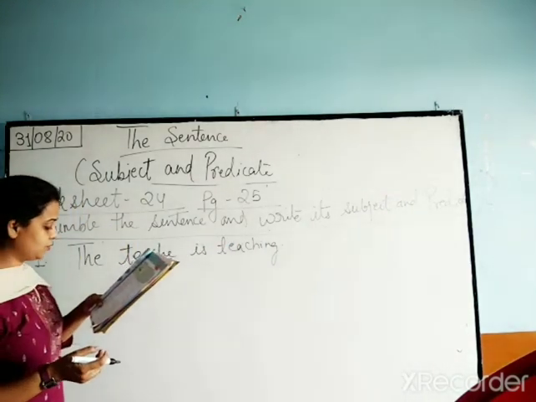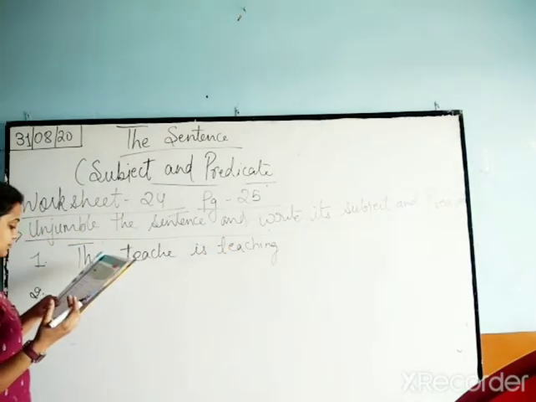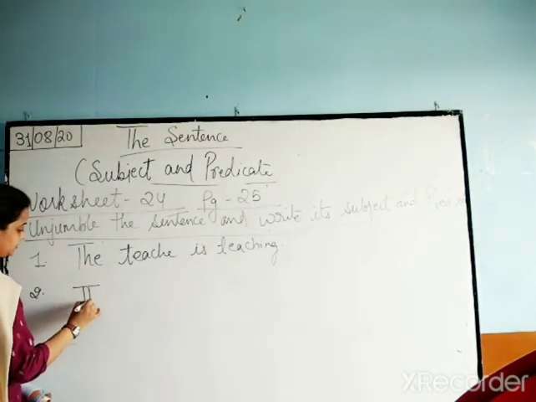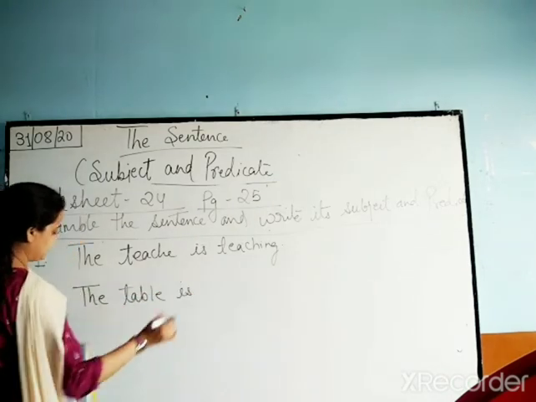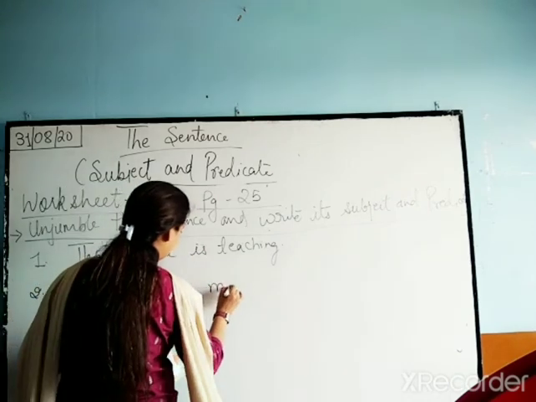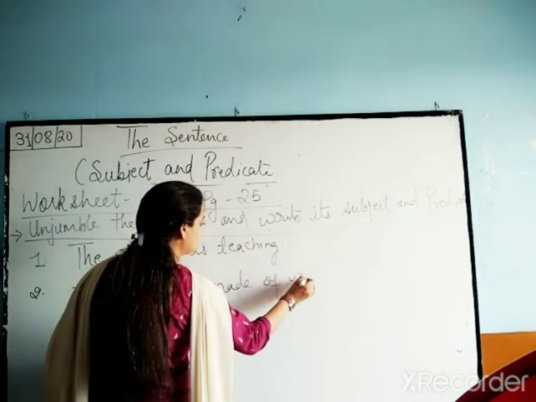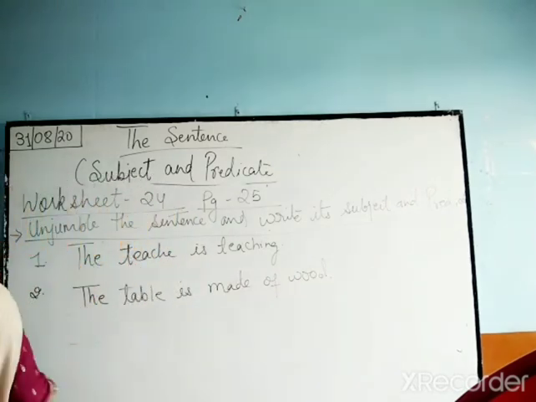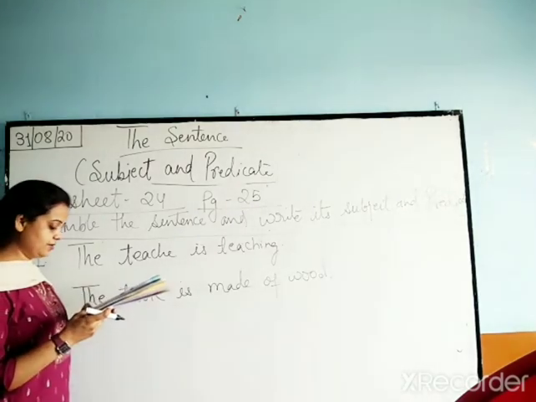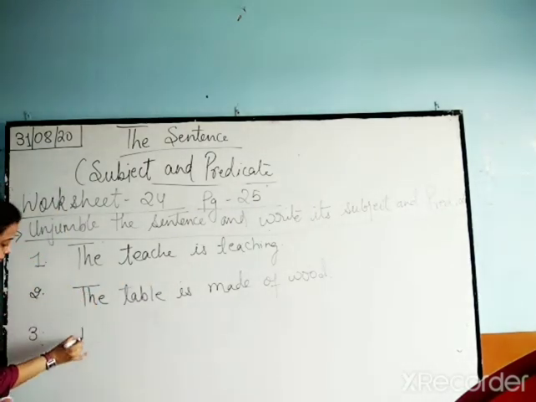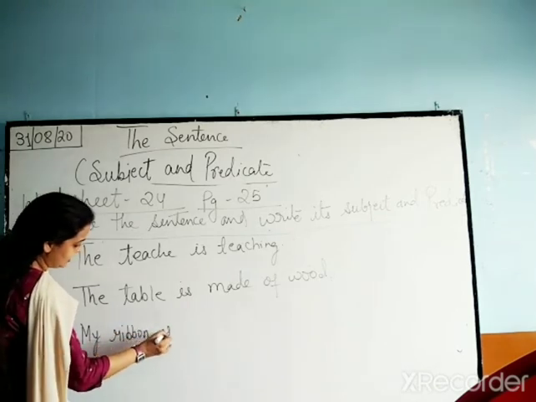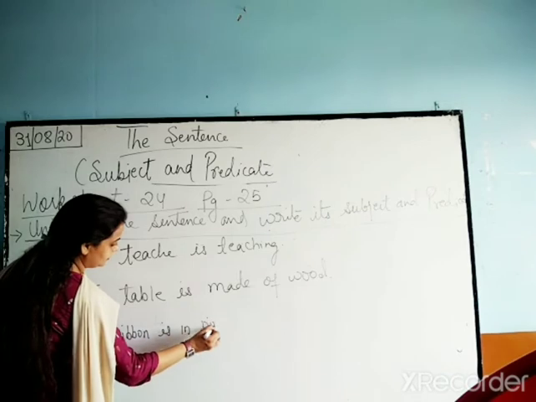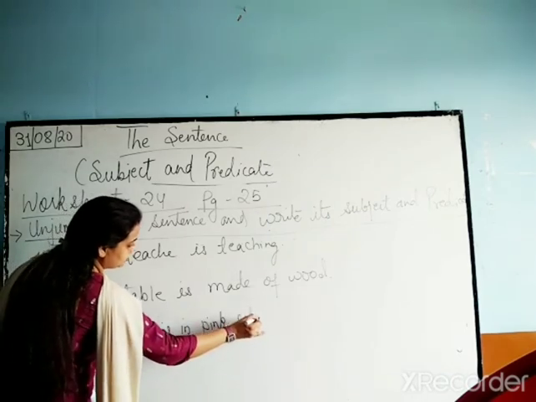Second one is: good of the made table. So the table is made of wood. Good. Third one is: my color in ribbon pink. So my ribbon is in pink color.